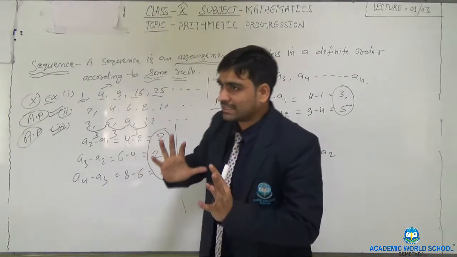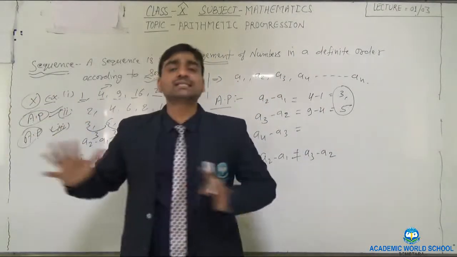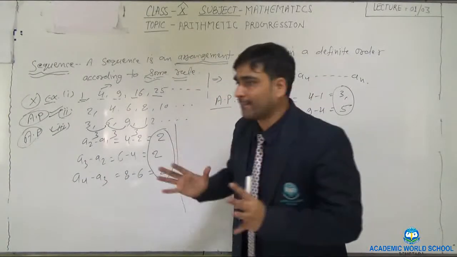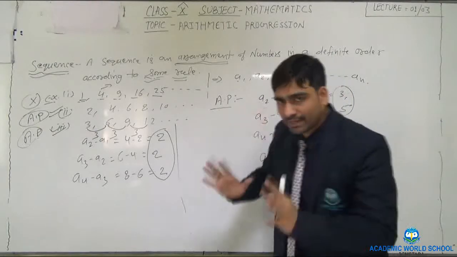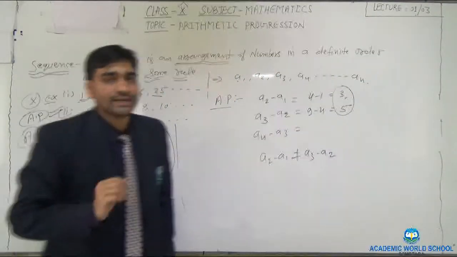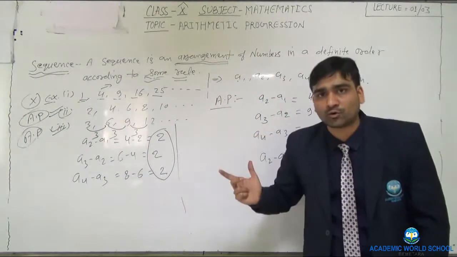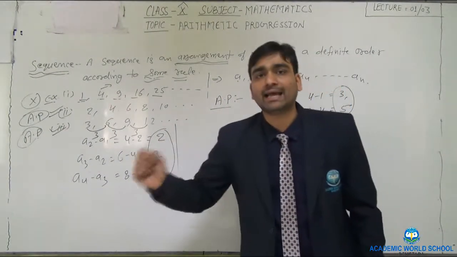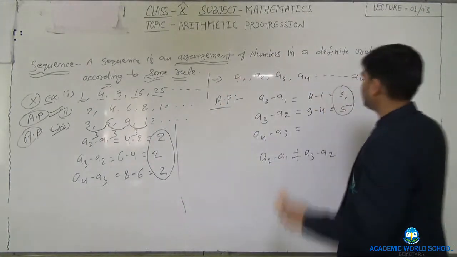So whenever a question is given asking whether a sequence is in the form of AP, we have to find the common difference. If the common differences are the same, we can say these are in the form of AP. Now I am writing some examples, and we will find out which are in the form of AP and which are not. Correct? See.